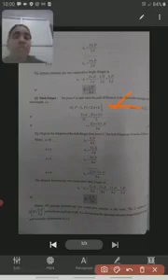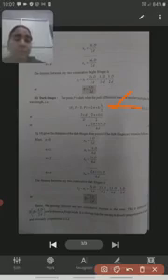We know some basic formulas. For bright fringes the path difference is an integer multiple of wavelength, n lambda, but for dark fringes the path difference is an odd number multiple of lambda by 2, that is, 2n plus 1 into lambda by 2.